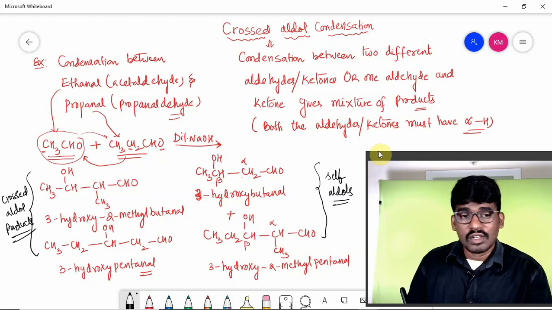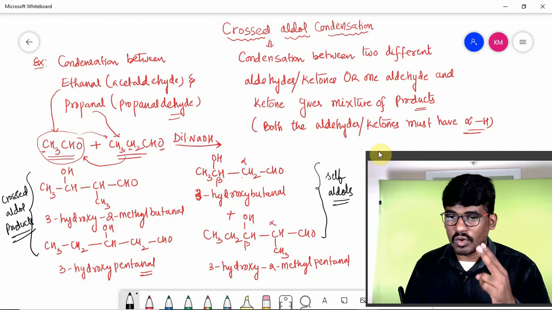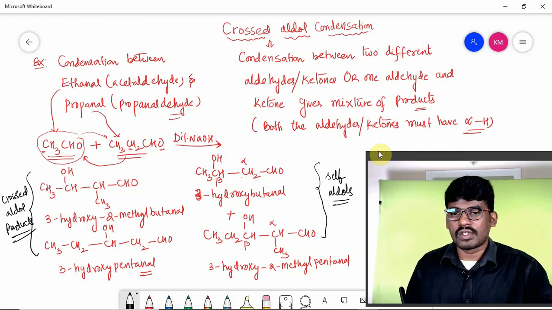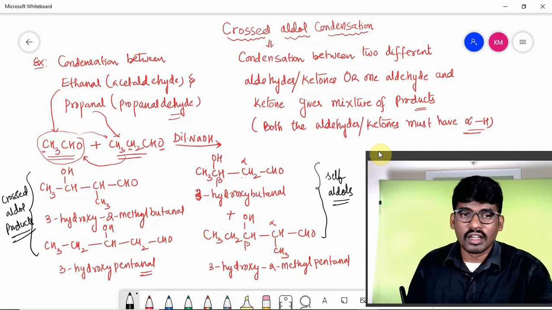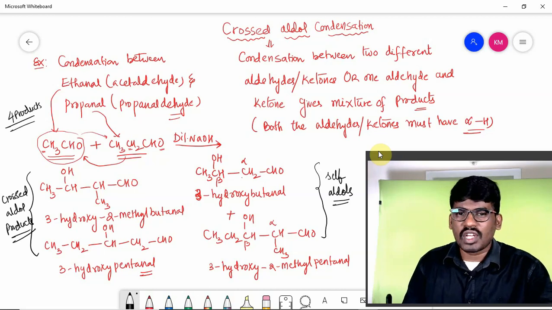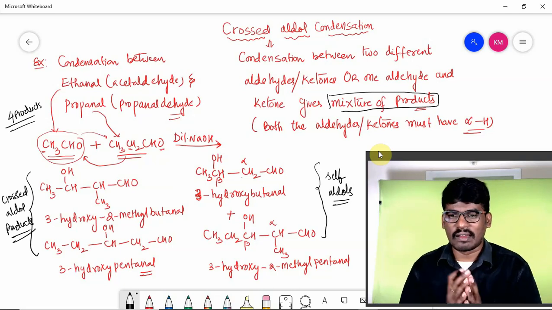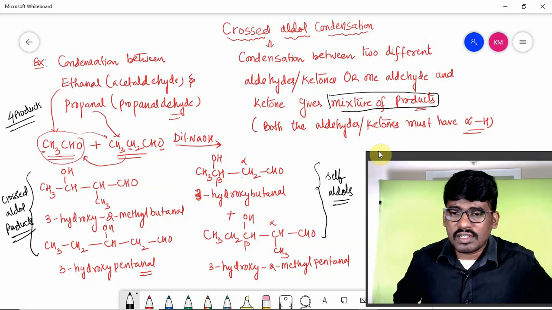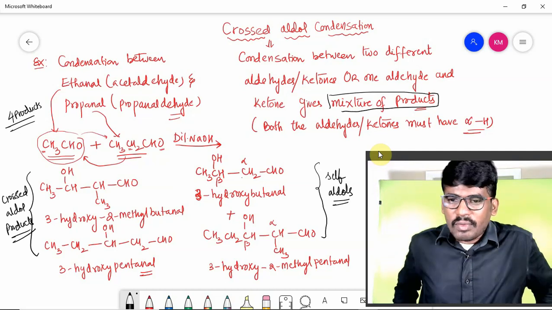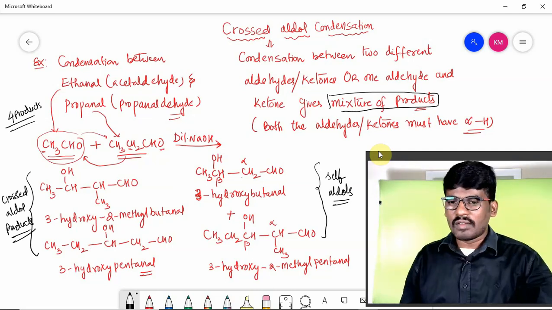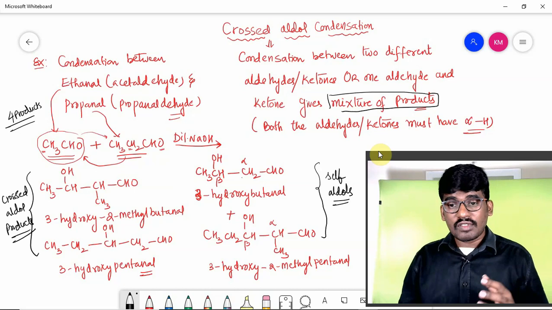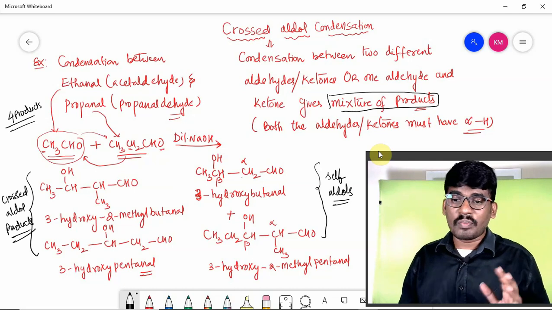Hope you understand. So 2 self aldols we got and 2 crossed aldols we got. In total, how many products did we get? 4 products. That's why I told you a mixture of products is formed. Whenever a mixture of products is formed, that reaction is obviously of no use synthetically, because in the sense the total yield will be very less. When the yield of the product decreases, we won't prefer that reaction.